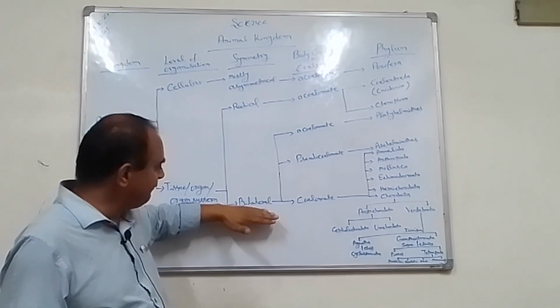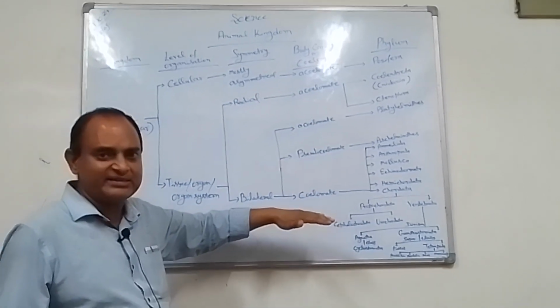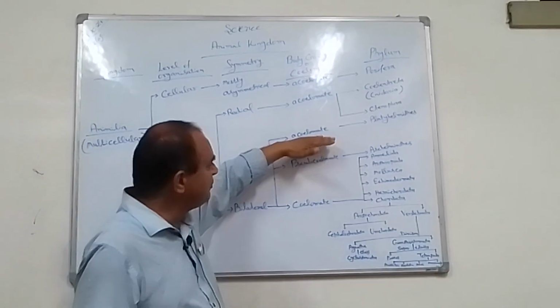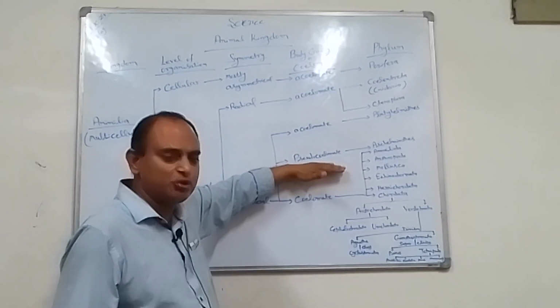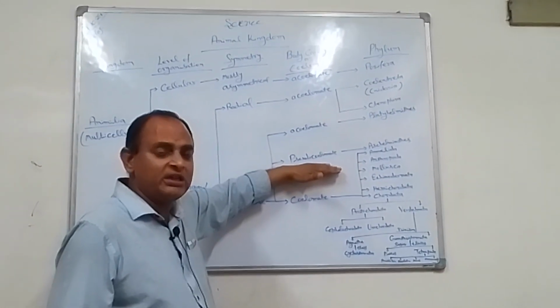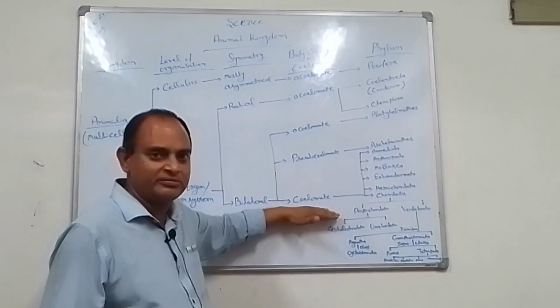And on the basis of bilateral symmetry, again the presence of body cavity decides. If there is no presence of body cavity, then it is acoelomate. If present, but in a false form, then it is pseudocoelomate. And if truly present, then it is coelomate.